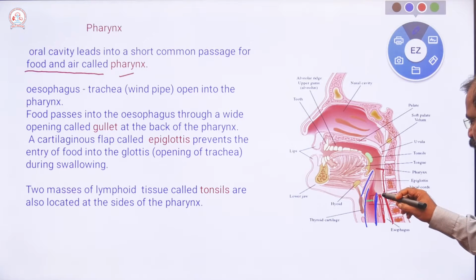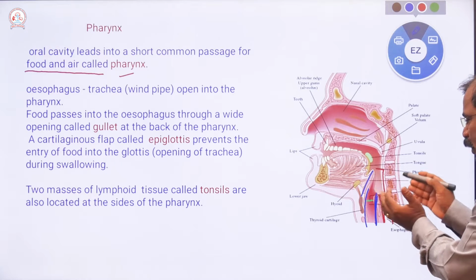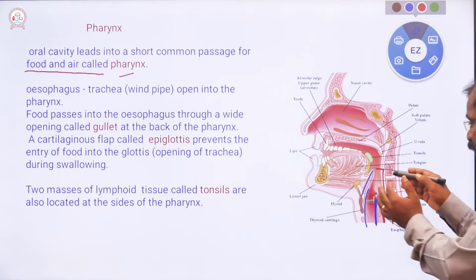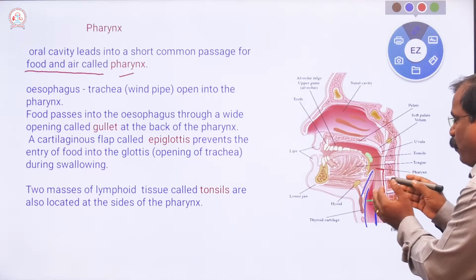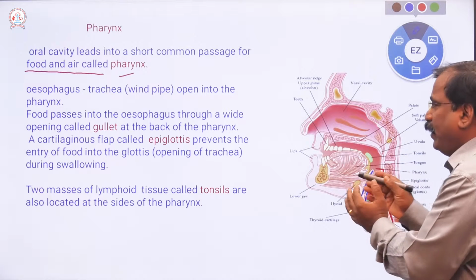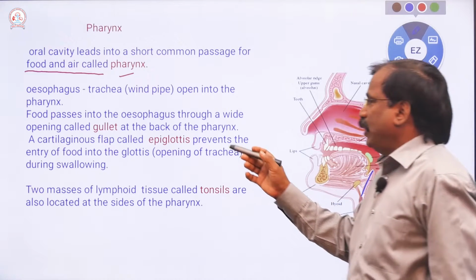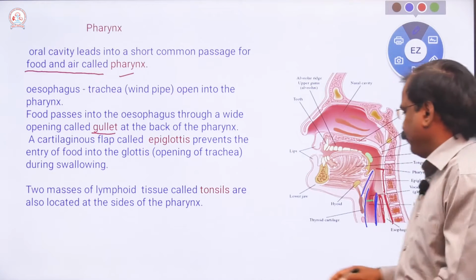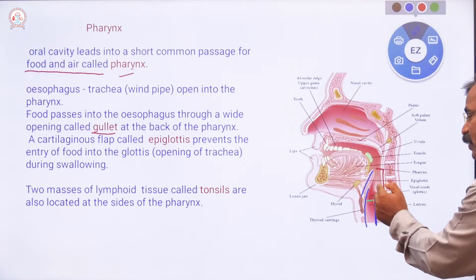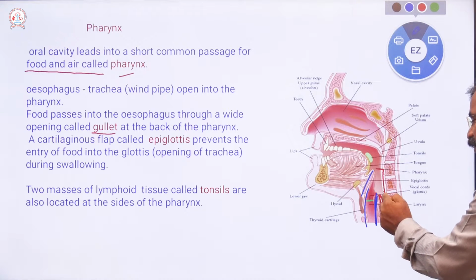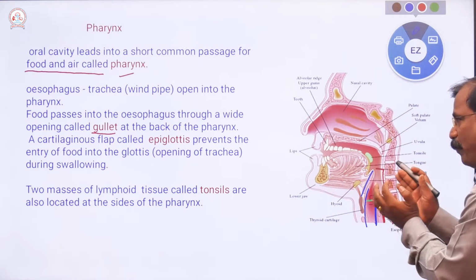From the pharynx, the esophagus opens here through a wide opening that is called the gullet.